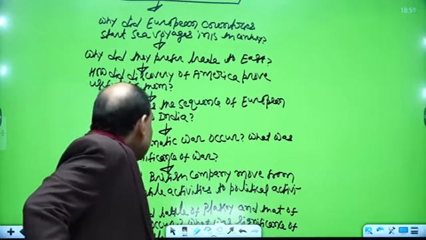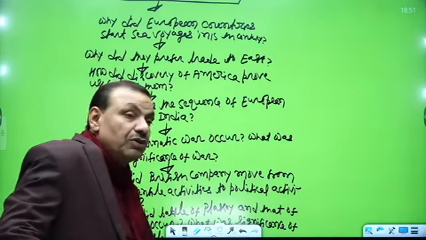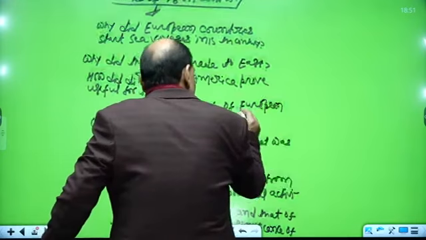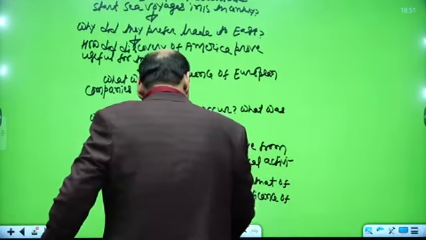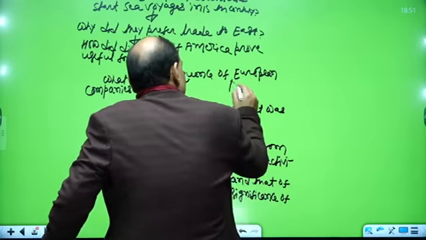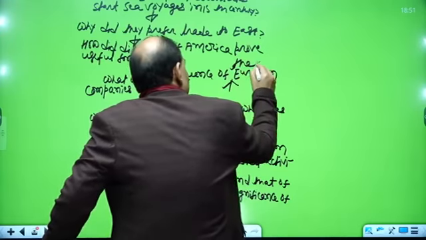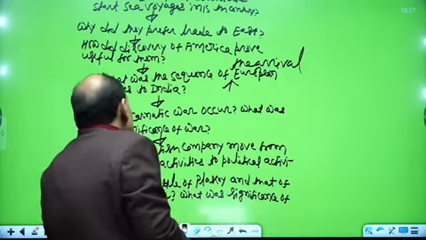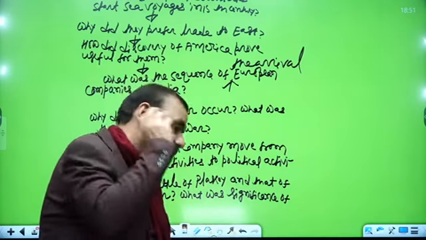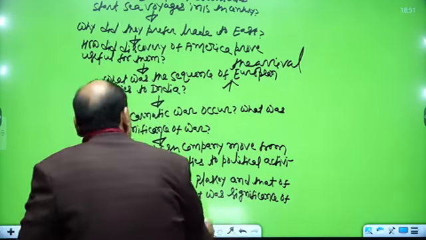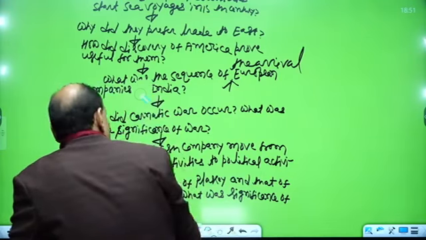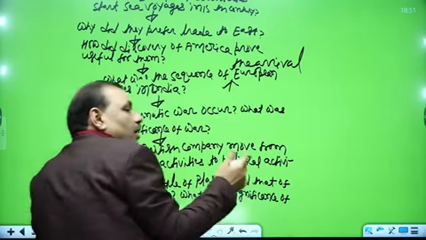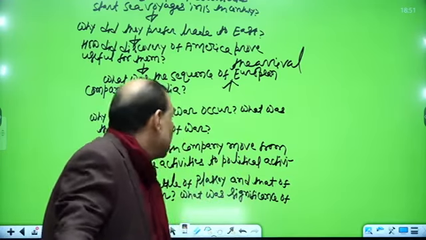Then what was the sequence of the arrival of European companies to India, arrival in India, European companies in India. मतलब क्या उनका क्रम रहा, मतलब कौन पहले आया फिर उसके बाद कौन आया.